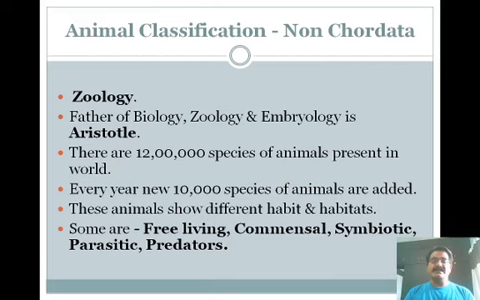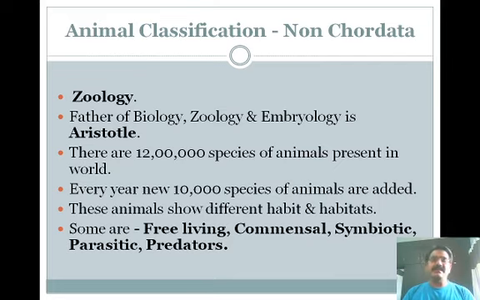Commensal animals are those which show interaction with other groups of animals without harming them. They just make an association with them.